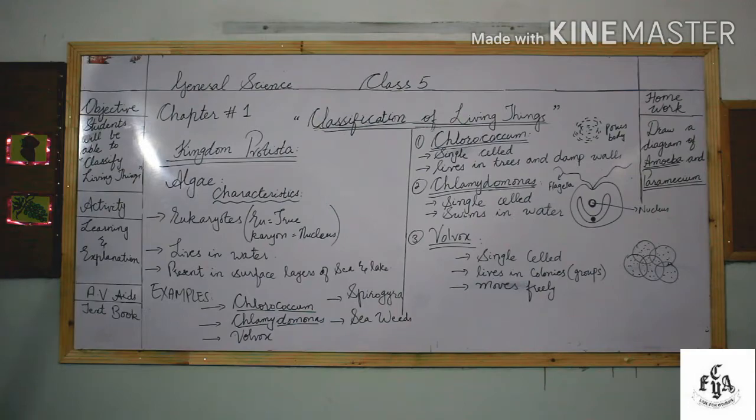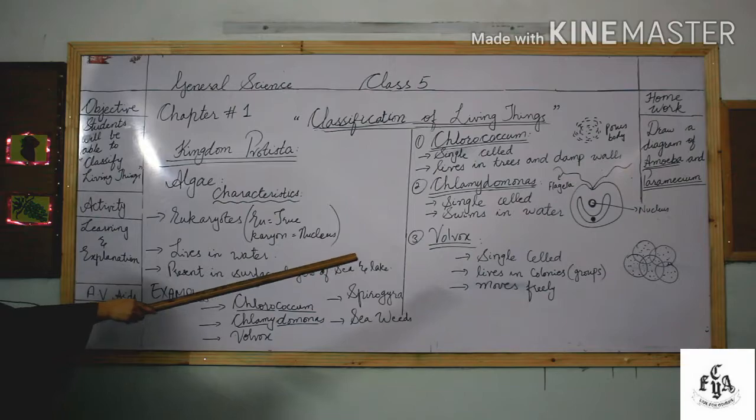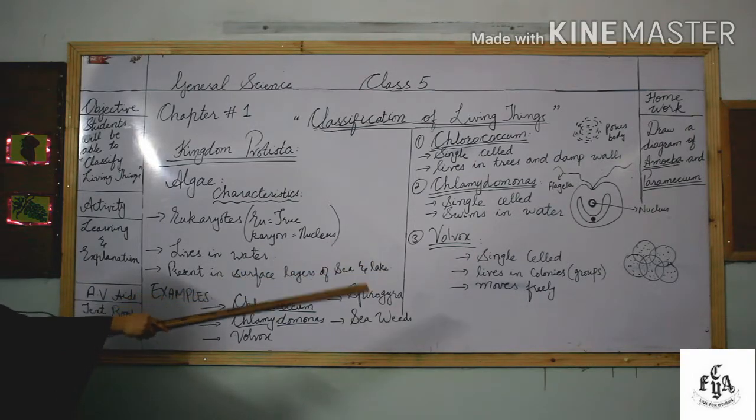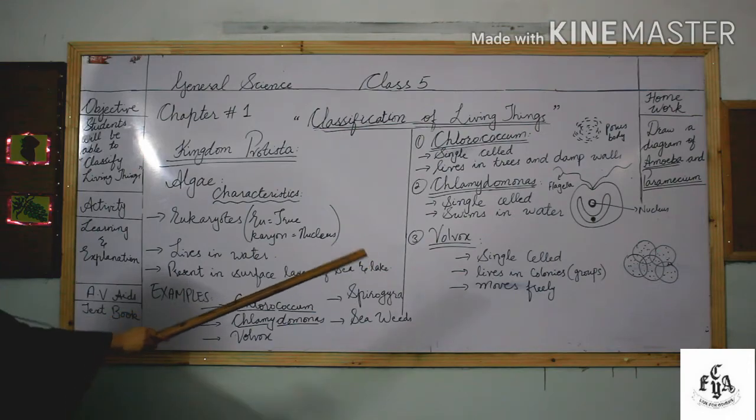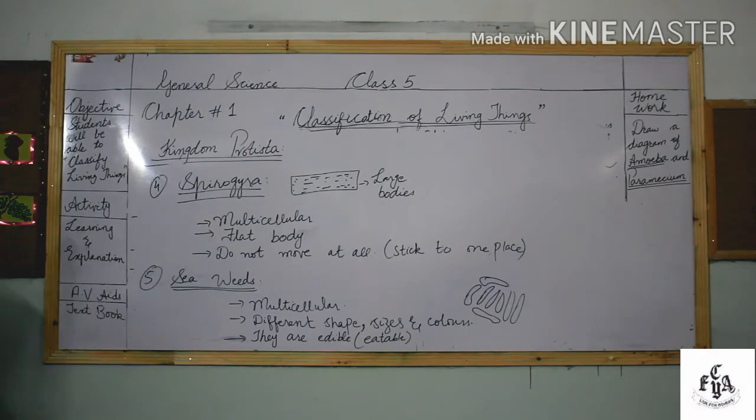Okay, then comes Volvox. What is Volvox? Volvox is a single celled algae. Where does it live? It lives in colonies, meaning groups. They do not live separately, they live with each other in groups. You can see about five Volvox living in a colony, and they move freely. Okay students, we discussed Chlamydomonas and Chlorococcum, and now we'll discuss Spirogyra and seaweeds.